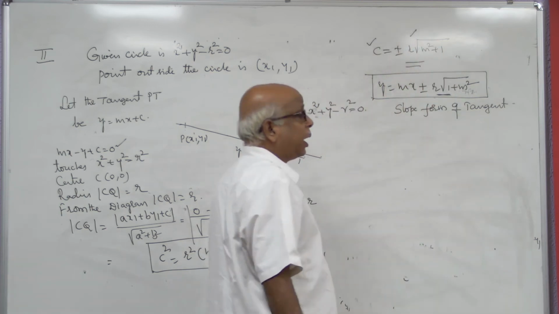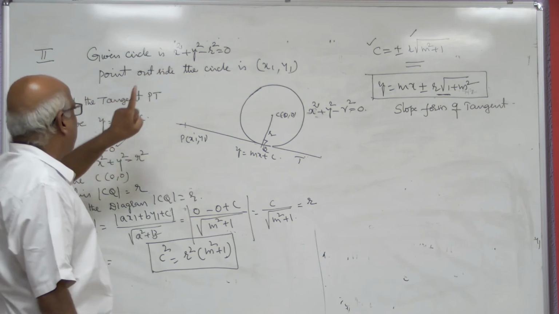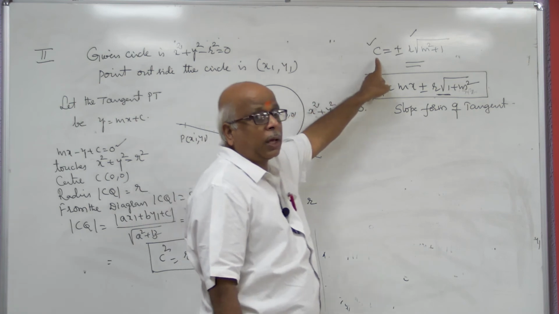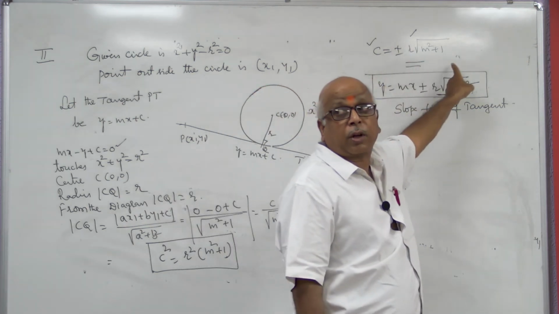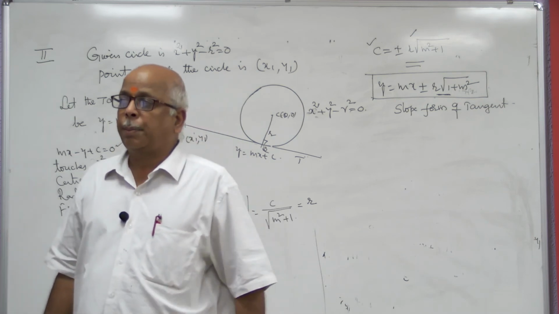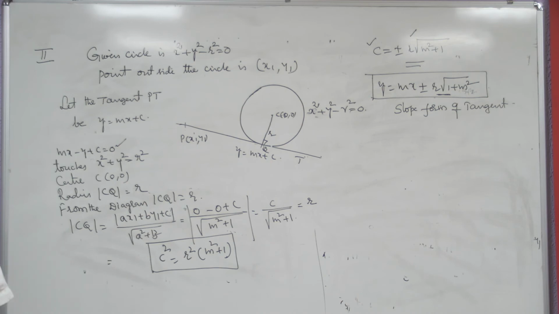Inherently, we derived one condition: for a circle of this type, if the line touches the circle, the condition is c equal to plus or minus r root 1 plus m square.